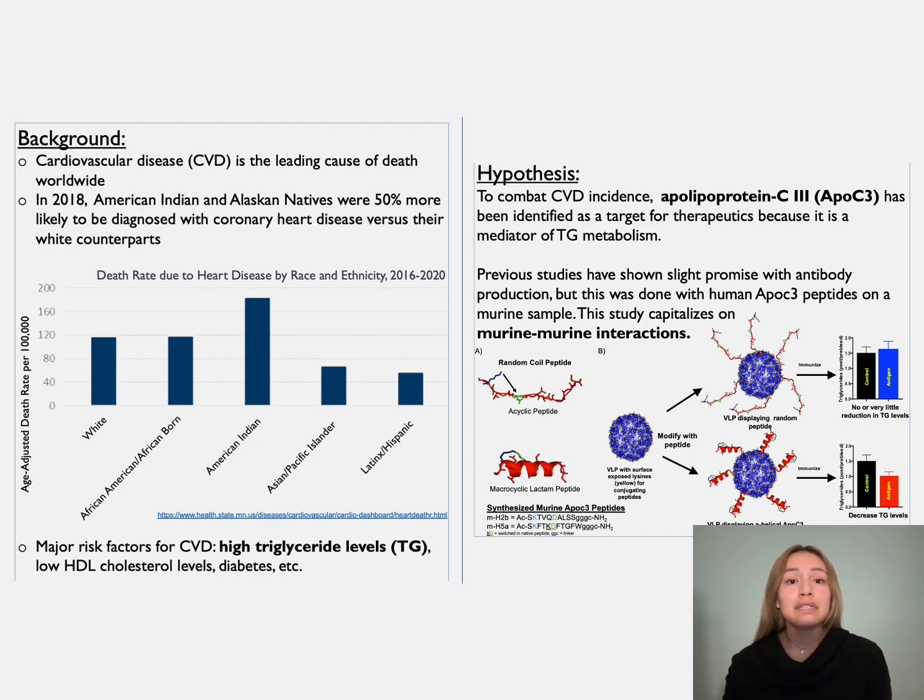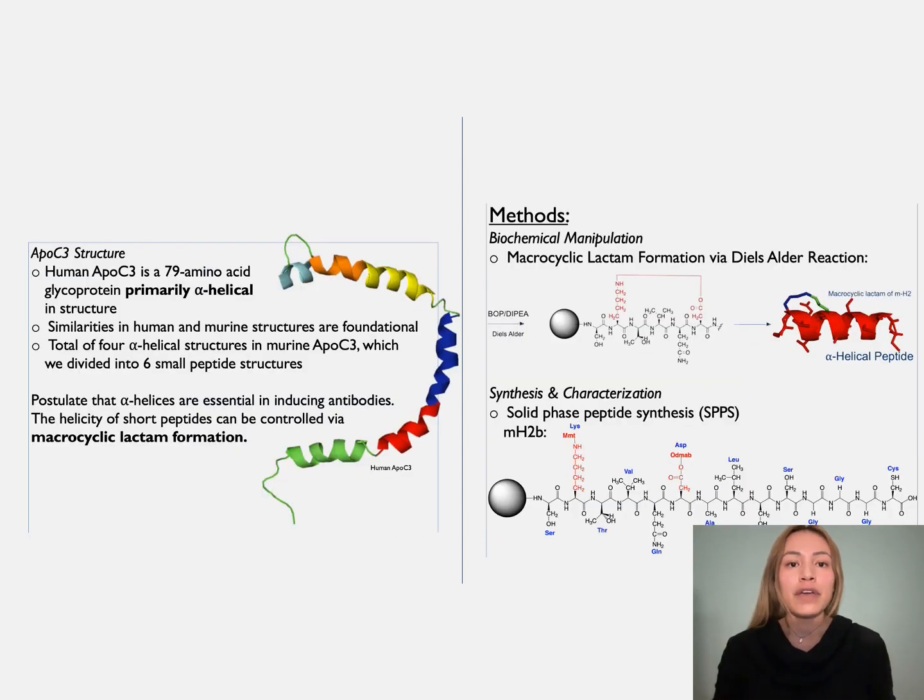In tying all of this together, ApoC3 will be attached to a virus-like particle so that it can be presented to the host immune system as an antigen, and then further exposure of the antigen or ApoC3 to the immune system will induce an immune response that will hopefully lower the presence of ApoC3 and in turn TG levels. The structure of ApoC3 itself is a 79 amino acid glycoprotein whose native structure is primarily alpha helical. The similarities between the human and mouse ApoC3 provide the foundation for this work.